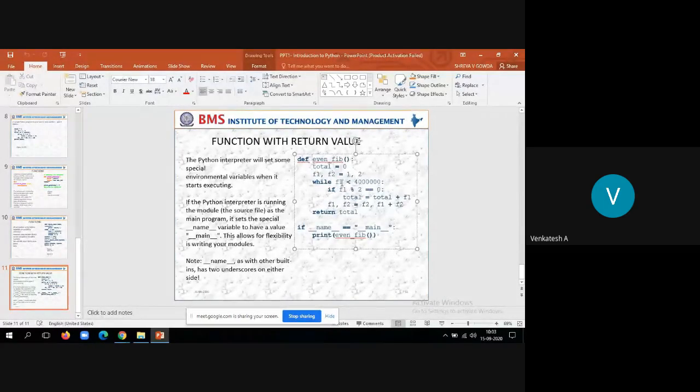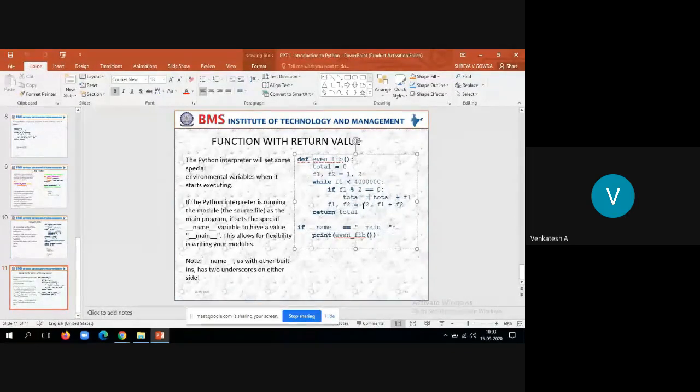Now what is the f1 value? 2. 2 is less than 40 lakh, yes. Come to the if condition. If 2 modulo 2 is equal to 0, yes, the remainder is 0. So compute total is equal to total plus f1. What is the initial value of total? That is 0. Total is equal to 0 plus f1, that is 2. Okay, 0 plus 2 is 2.